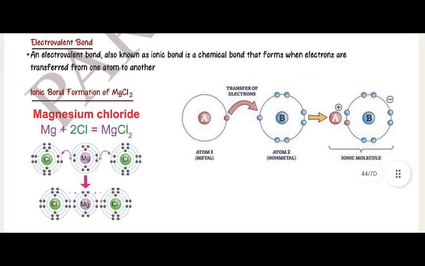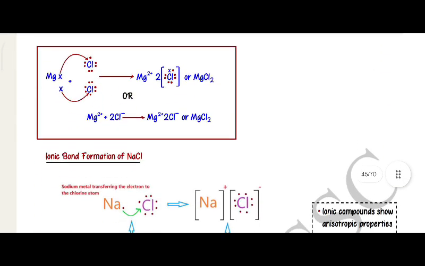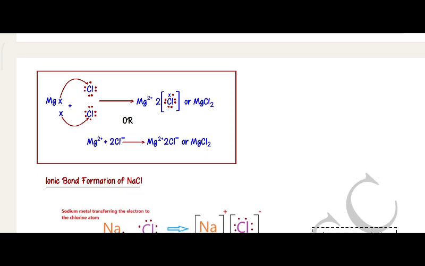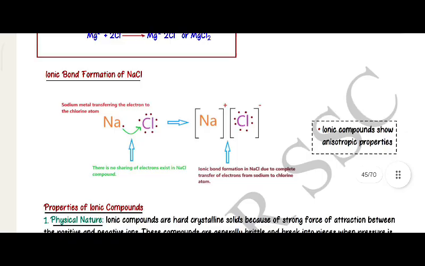Atom 1 is a metal and atom 2 is a non-metal. Transfer of electrons gives ionic molecules. Mg plus Cl and Cl gives Mg2+ and 2Cl-, or MgCl2. Mg2+ and 2Cl- gives MgCl2.